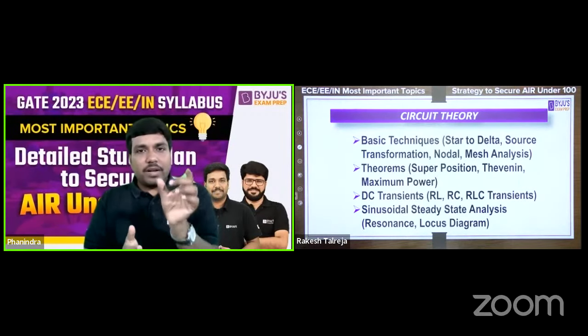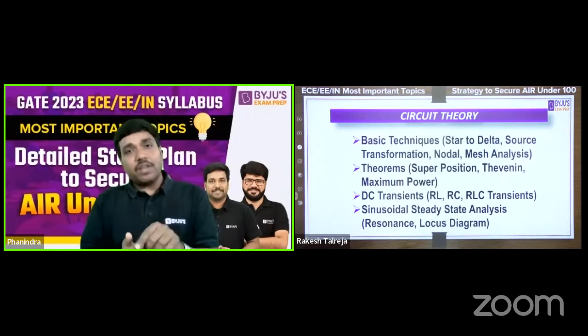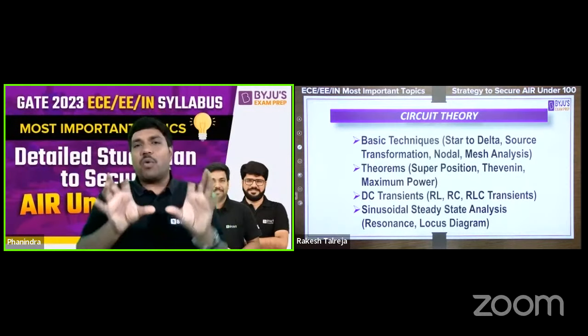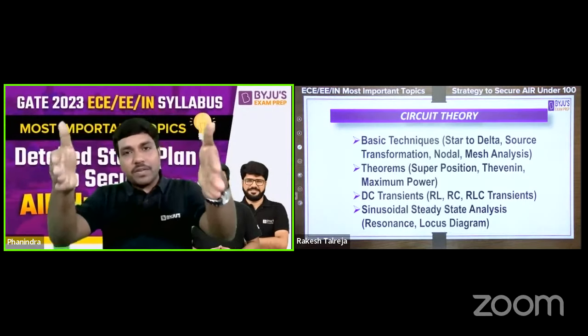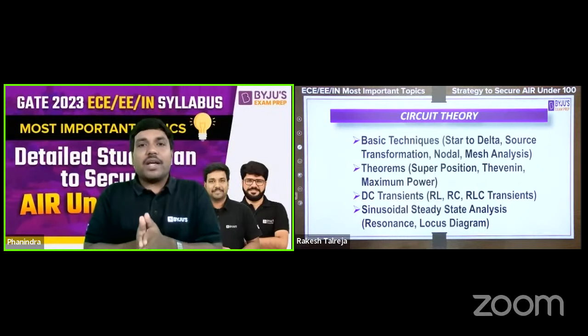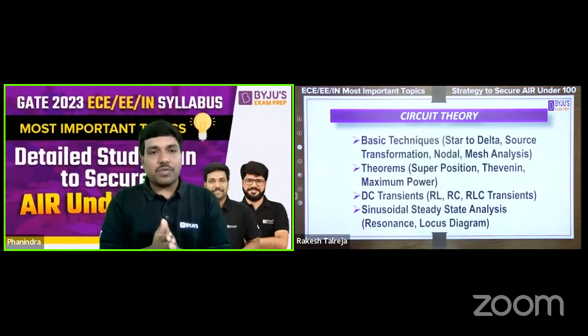And more importantly, resonance. As I said, theorems as well as transients, even the resonance concept is also so important. You will not be asked the question directly, what exactly is the meaning of resonance. You have to apply the concept of resonance in the question and get the answer. So this is how the GATE questions will be designed. GATE is not about how many things you know, but how well you know how to apply things in real-time questions. Okay, so that is all about circuit theory.